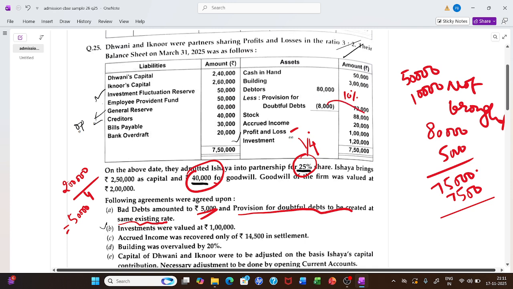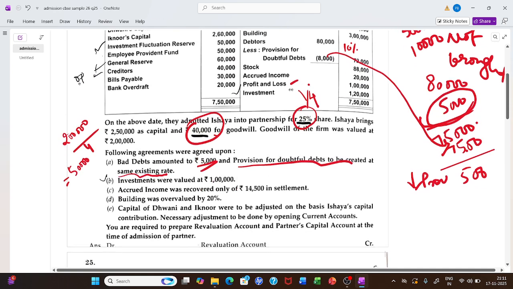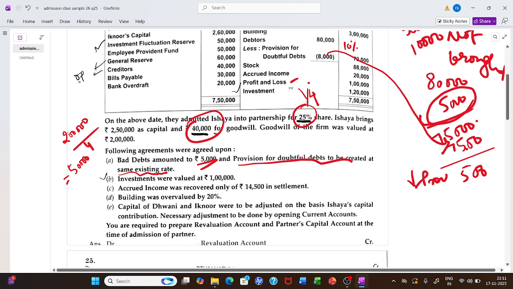From 8,000, my provision reduces to 7,500. There is a decrease in provision by 500. But my bad debt has increased by 5,000. In terms of provision, we see increase in loss by 5,000 or decrease in provision by 500. Net debtors will have an impact of 4,500, bad one, to be shown on debit side.